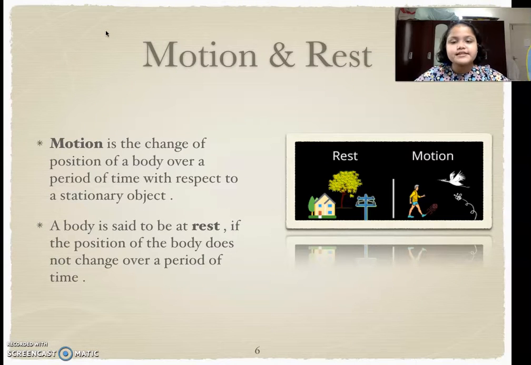Now, motion is a change of position of a body over a period of time with respect to a stationary object, and a body is said to be at rest if its position does not change over a period of time. Now it is simple. I am walking and you can see that I am changing position, but this comb right here is just kept. It is at rest because it's not moving. But this is not at absolute rest, because nothing can be at absolute rest, because the earth is always moving.